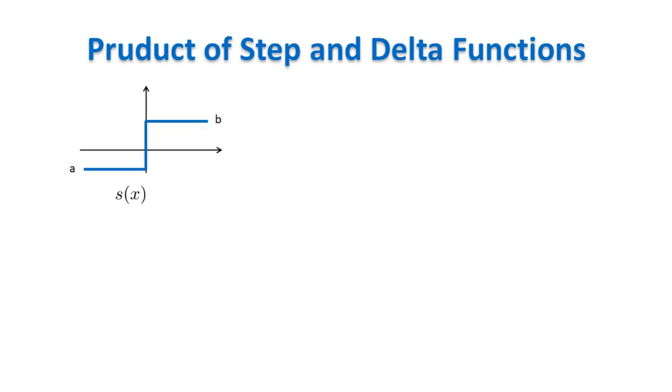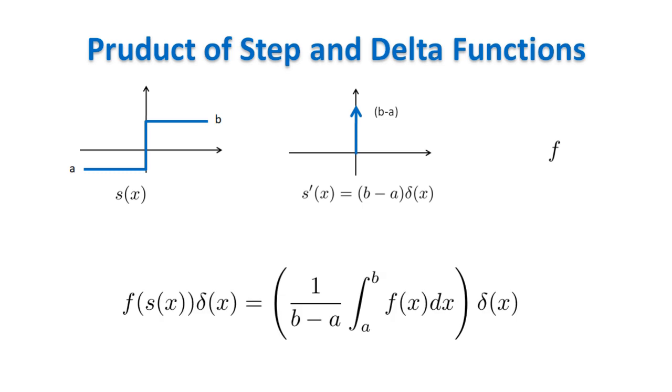There are two ways we can generalize this theorem. First, the step discontinuous function does not need to jump by one only. Let s of x be a step discontinuous function that jumps between any two values, and delta its derivative, apart from a multiplicative factor to normalize the delta to an amplitude of 1. If f is an integrable function over R, then we have that f of s times delta is equal to a delta function whose amplitude is given by this expression.